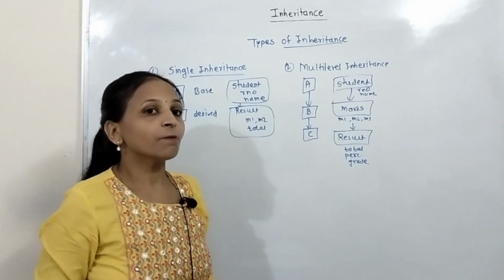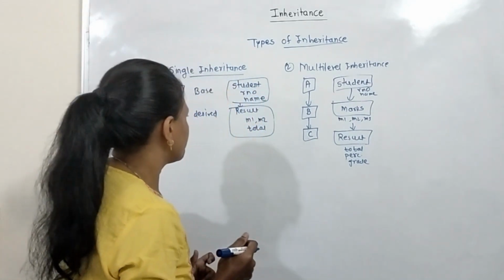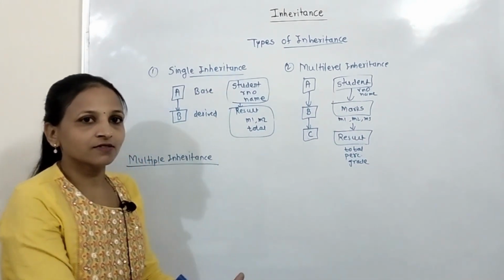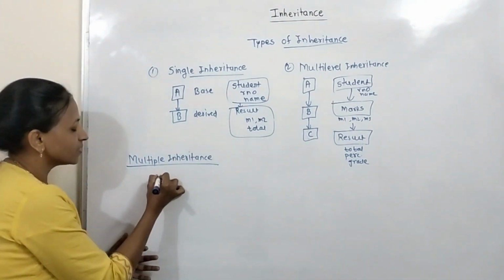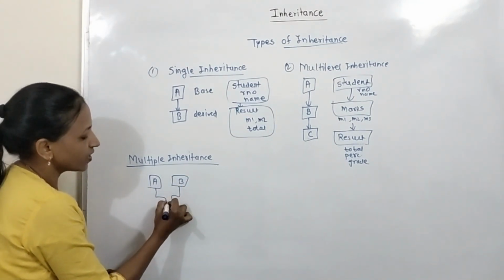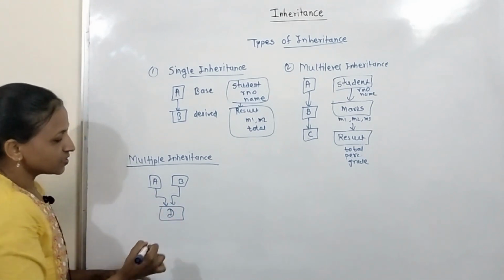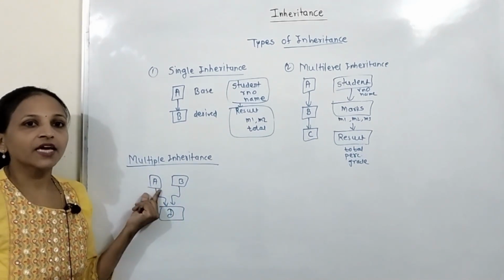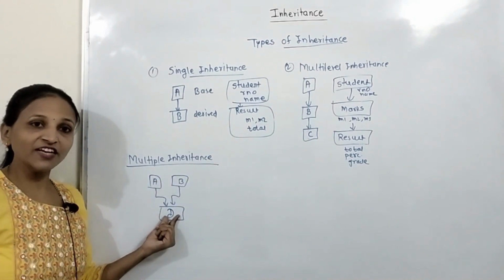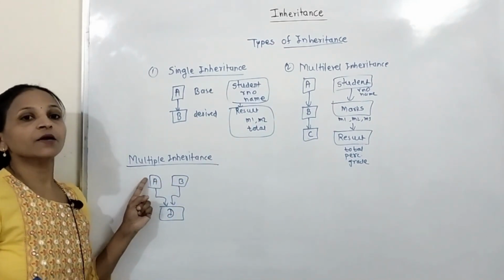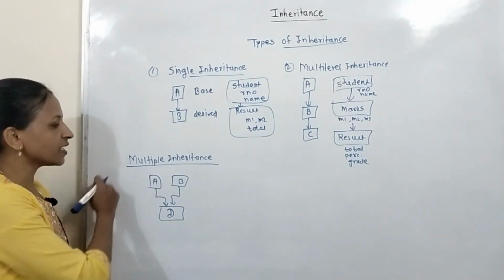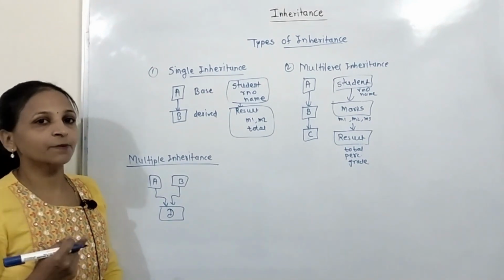Then the next one is multiple inheritance. Multiple inheritance means multiple base classes are there. Meaning, let there be class A and class B and from that you are creating one derived class D. Meaning whatever features of A as well as features of B will automatically come inside D. D will have features of A, features of B as well as some additional features. This type of inheritance is called multiple inheritance.